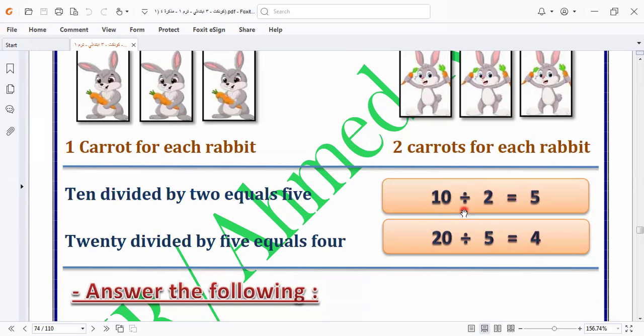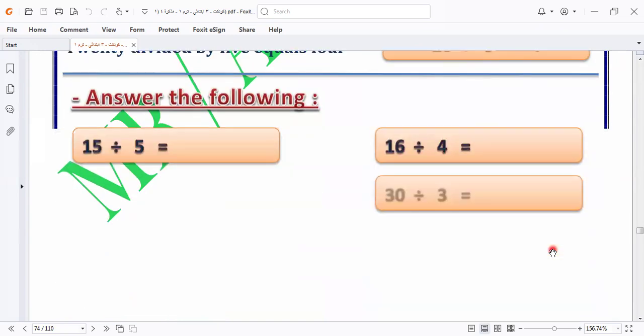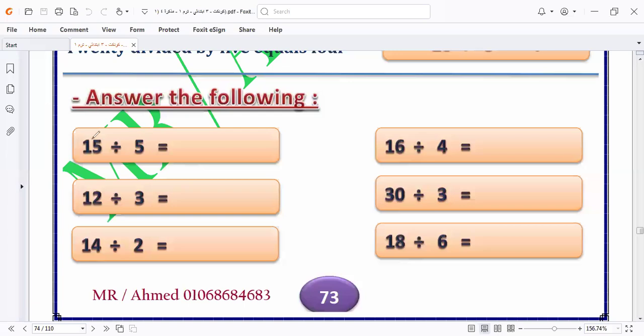You can remember with me which number I multiplied by 2, giving me a 10, to be 5. 20 divided by 5 equals what? Equals 4. Here we have 15 divided by 5. We told it in the last page, 3. 12 divided by 3, it will be 4. 14 divided by 2, it will be 7. If you keep the multiplying, it's easy to answer it without doing the addition, and to do the dividing in the simplest way.